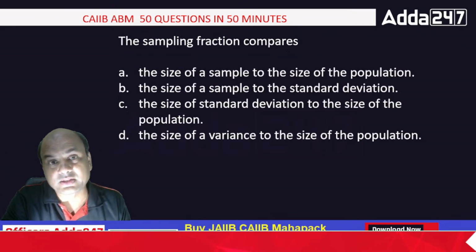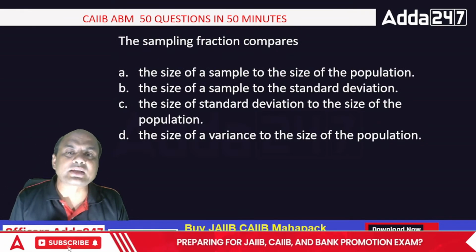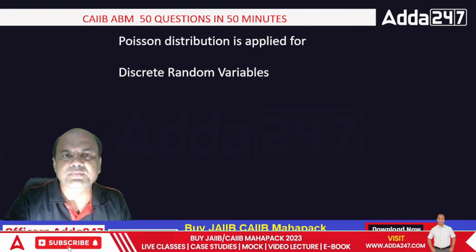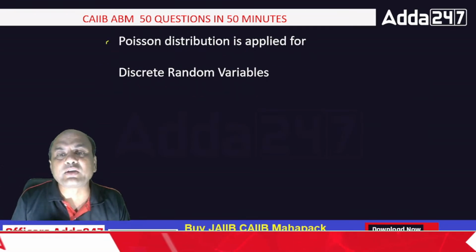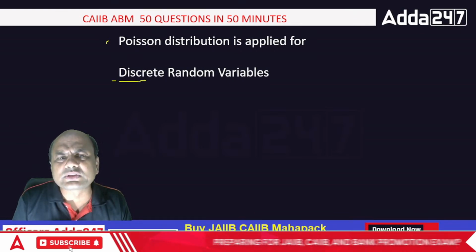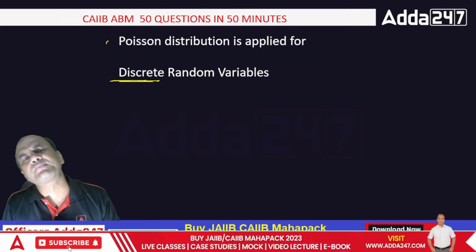Discrete. Remember this word. The sampling fraction compares the size of the sample to the size of the population. Poisson distribution is applied for discrete random variables. That's what I am saying a thousand times. Discrete means a huge number.